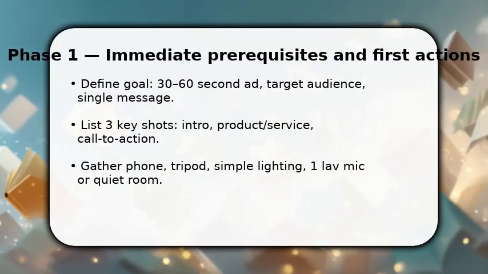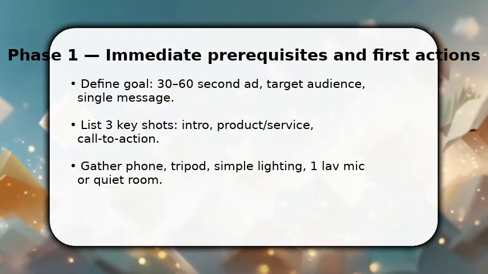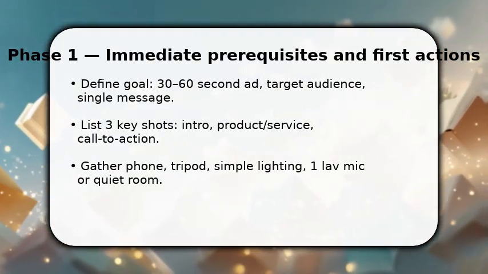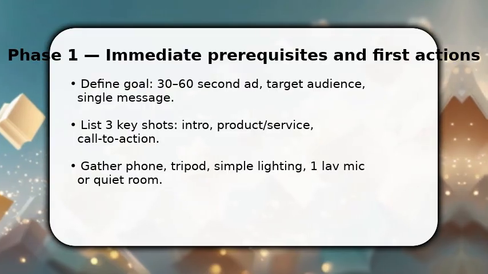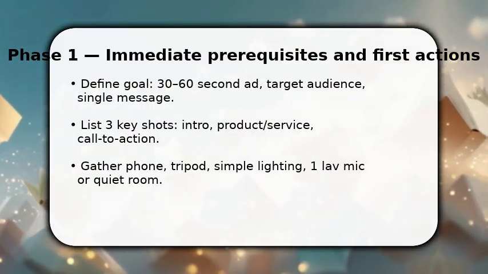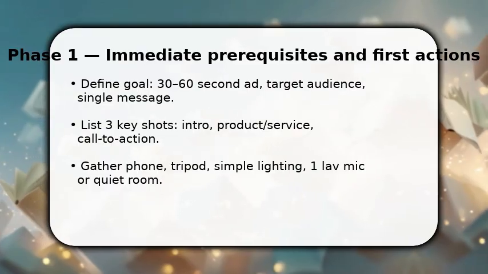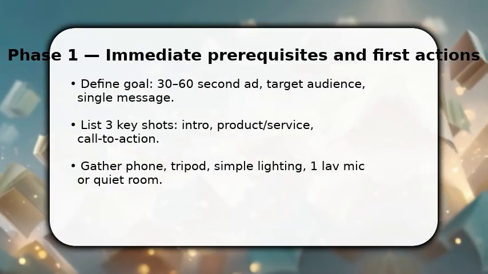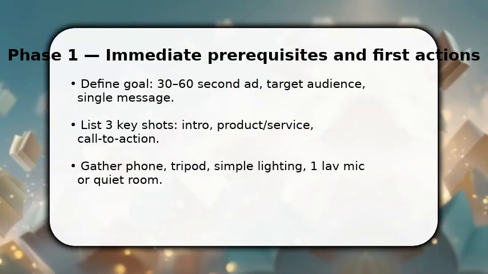You start by locking the goal, a 30 to 60 second ad with one clear message. Once done, pick your target audience and write a single sentence hook. This guides every shot. Make sure to storyboard 3 core scenes, opening hook, demonstration, and call to action, and list the exact props and talent.